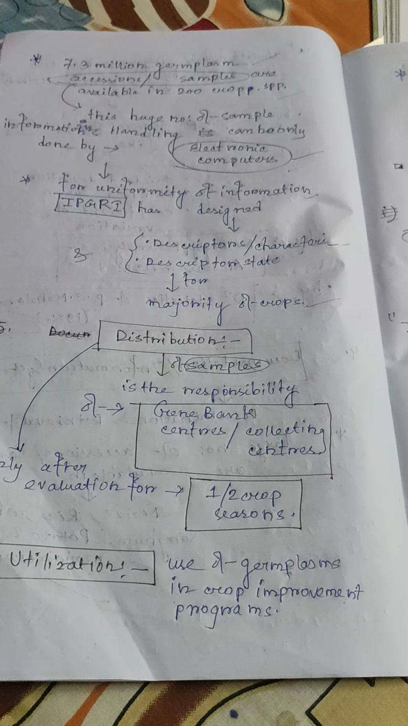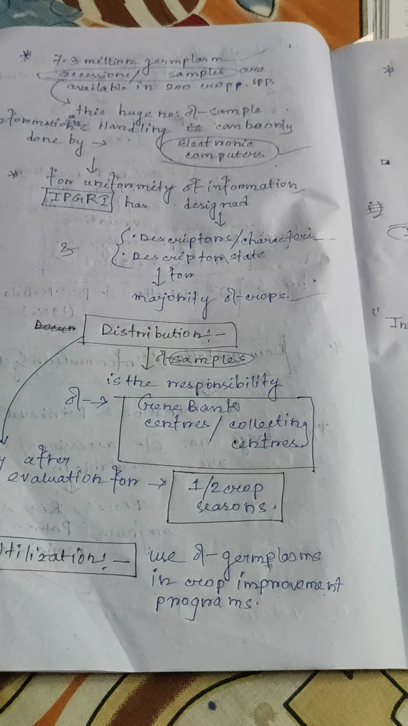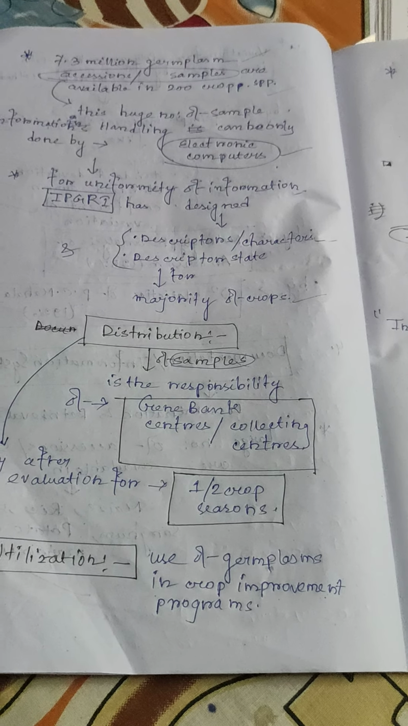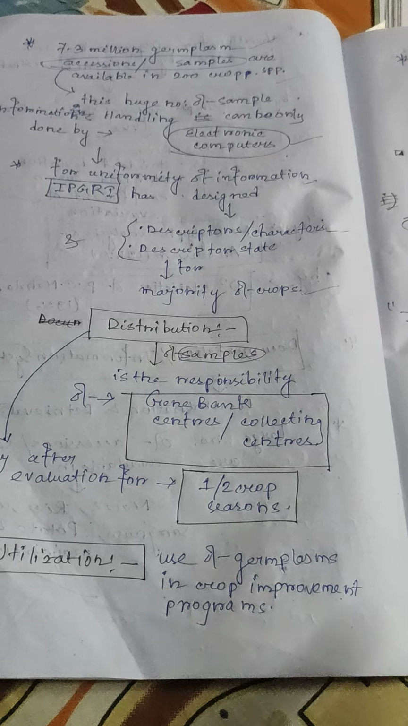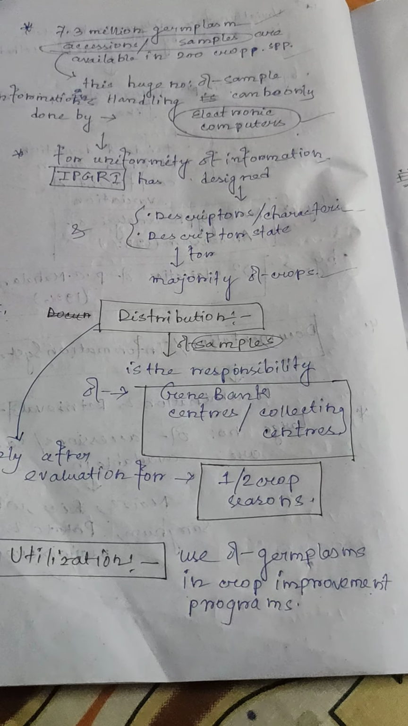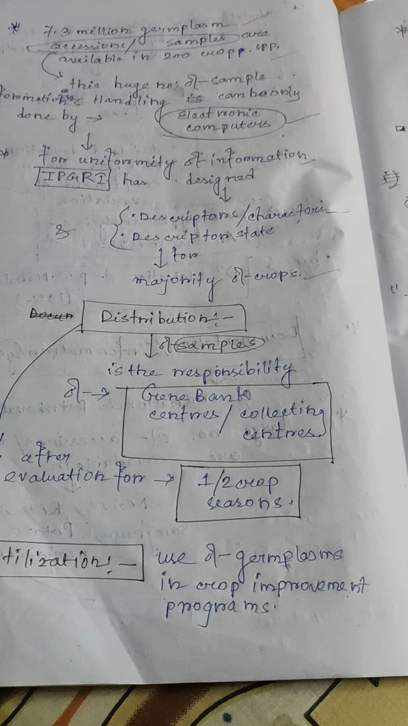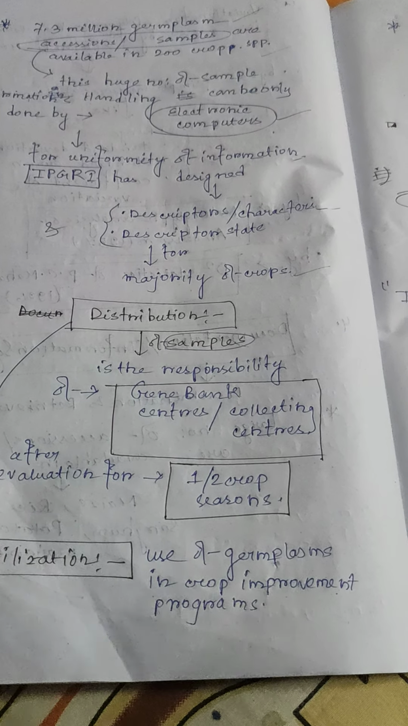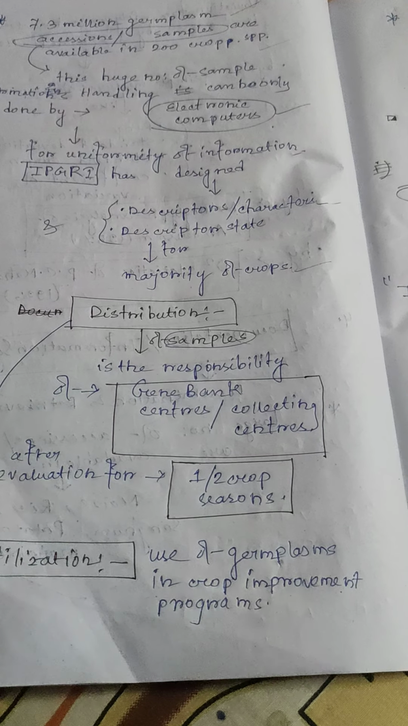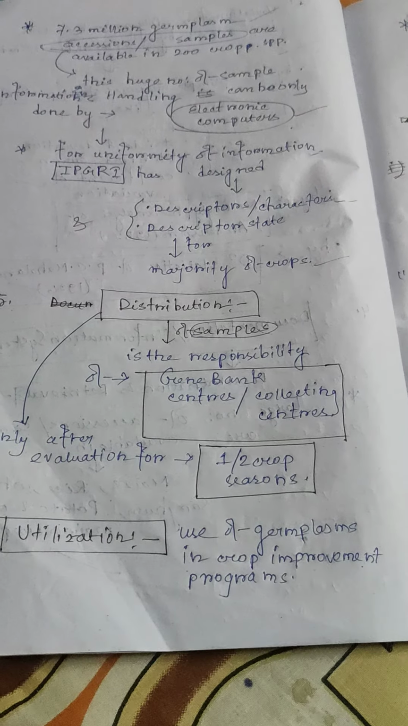So 7.3 million germplasm accessions or samples are available from 200 different crops. This huge amount of sample information can be handled only by electronic computers. For uniformity of information, IPGRI has designed descriptors or character descriptor states for the majority of crops. Descriptors or characters and descriptor state.